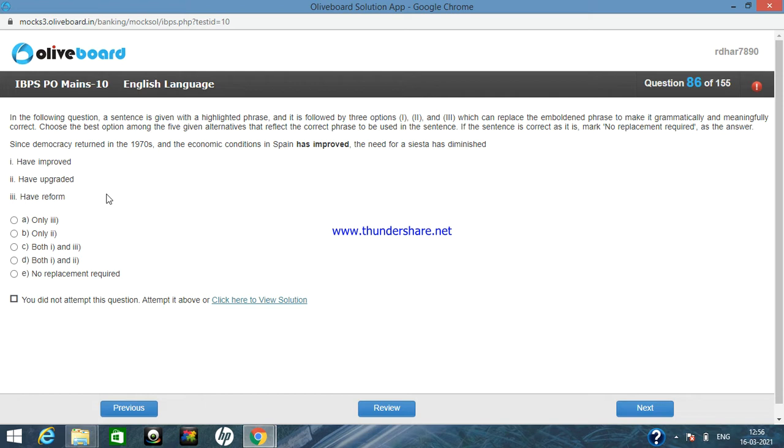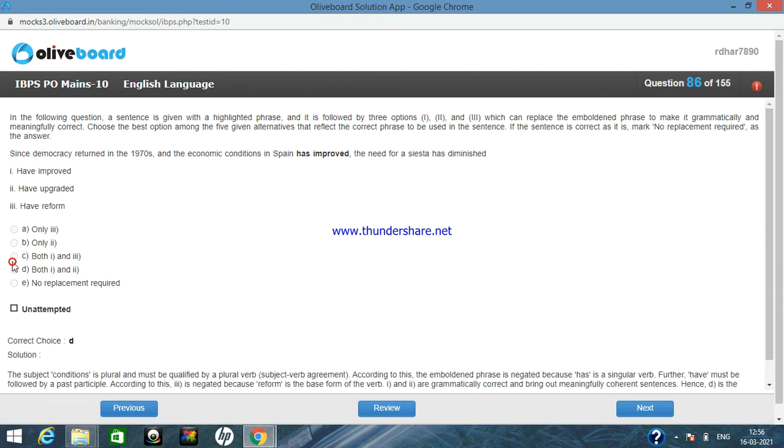But in the third option, have reform: as we all know, with has and have, the third form of the verb comes always. So have improved is true, have upgraded is true, and have reform will not be true. So our correct answer will be obviously both 1 and 2. So this is your correct answer.